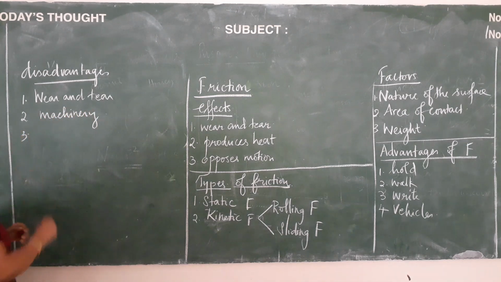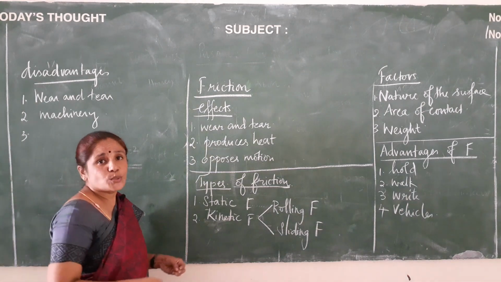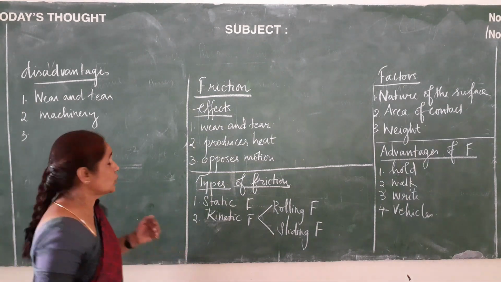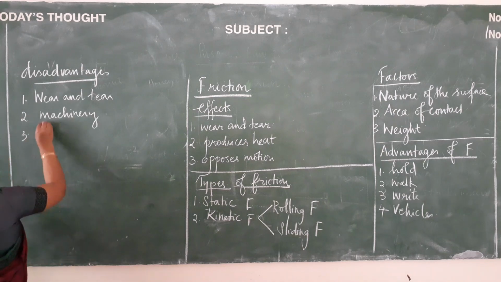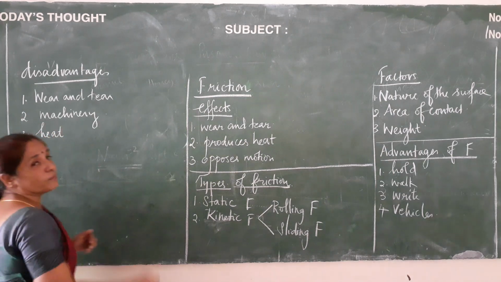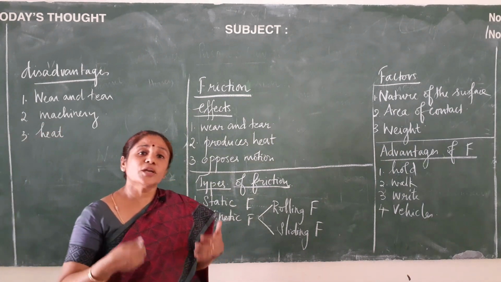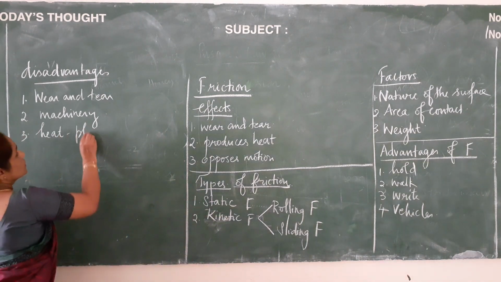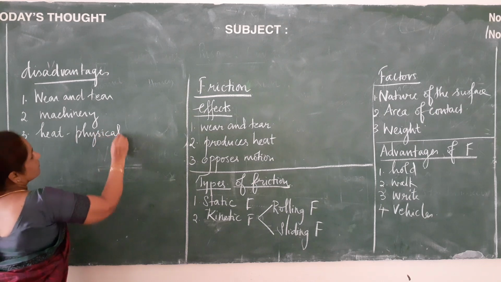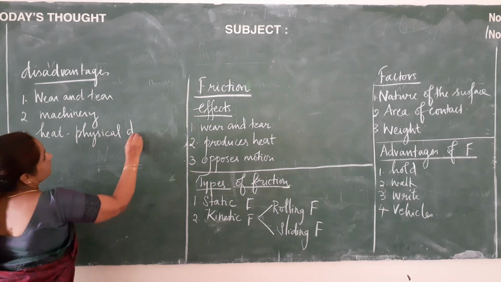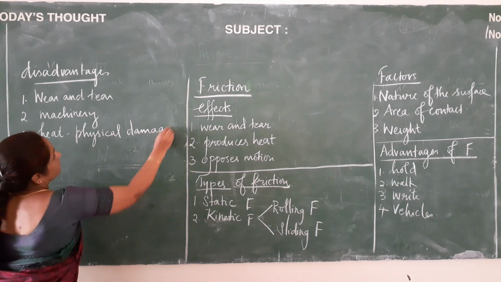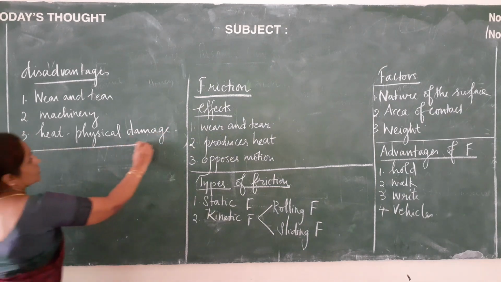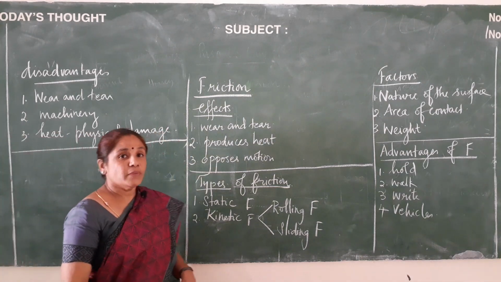We are putting more efforts in order to reduce this friction. So it's a waste of energy. And again, heat is developed. While operating a machine, lots of heat is developed due to friction. This also causes physical damage. It causes physical damage to the machinery.